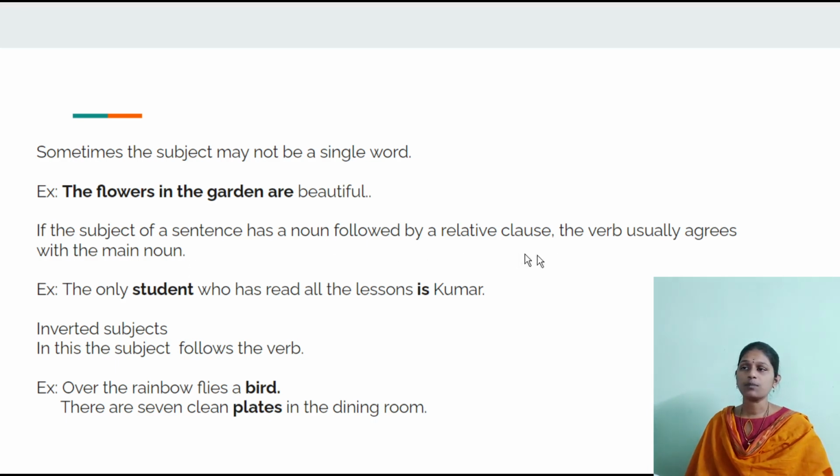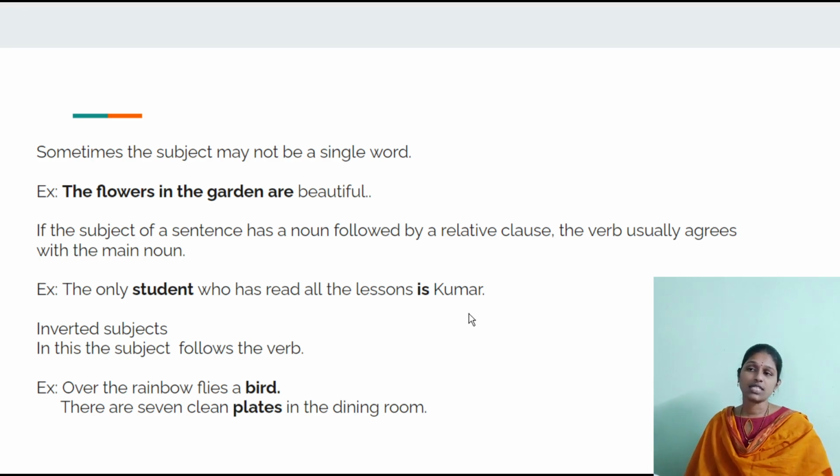For example, the only student who has read all the lessons is Kumar. Lessons is plural, but we are not talking about this. The main noun is student. Student is singular, so we used a singular verb here. And who is the relative pronoun.